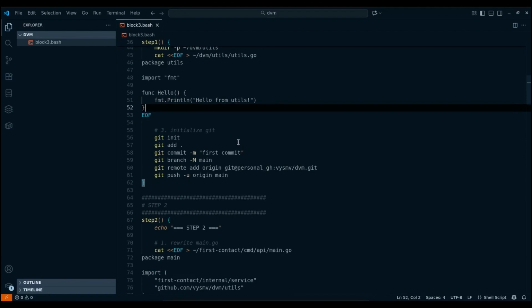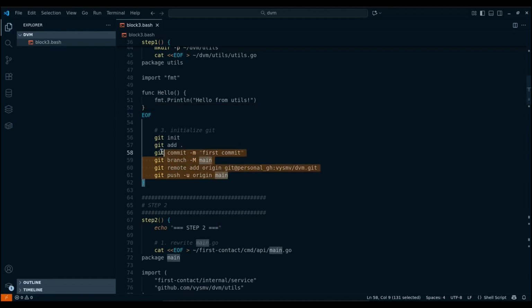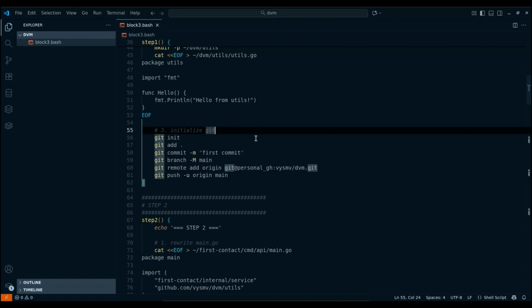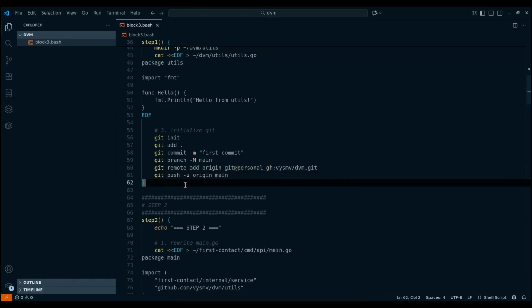Since we will have examples with versions, I also created repositories for the DVM project, so I will also execute the following commands to initialize the repository and push the current structure there. If you look at this set of commands, they are all standard except for the line git remote add origin personal_gh. By default, github.com is used instead of personal_gh. This is because I set up GitHub to work with 2 accounts and specifically configured this process. If you want to see how I set it up, I'll add a link to the video in a pinned comment. And since this isn't directly related to the main topic, let's move on.